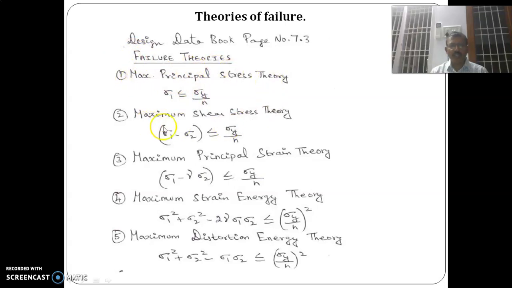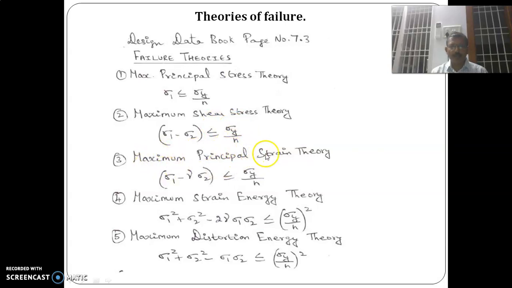Then according to the maximum shear stress theory, maximum shear stress is, we know, sigma 1 minus sigma 2 by 2, which should be less than or equal to sigma y by 2n. So sigma 1 minus sigma 2 is less than or equal to sigma y by n. In order to avoid failure, the maximum shear stress, that is sigma 1 minus sigma 2, should be less than or equal to the working stress.